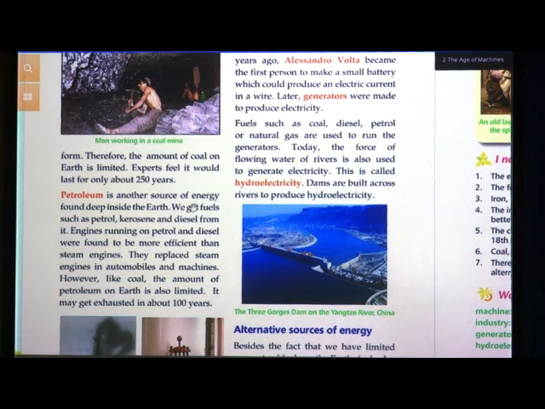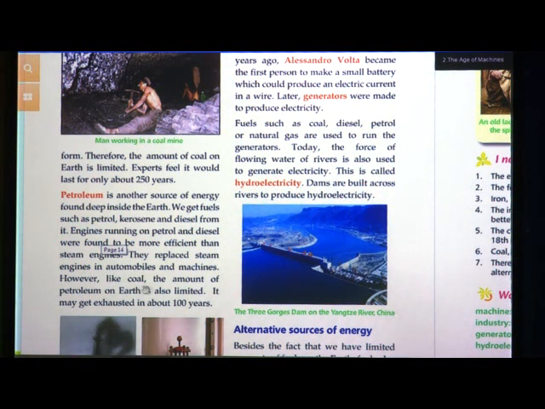Petroleum is another source of energy found deep inside the earth. We get fuels such as petrol, kerosene and diesel from it. Engines running on petrol and diesel are found to be more efficient than steam engines. They replaced steam engines in automobiles and machines.